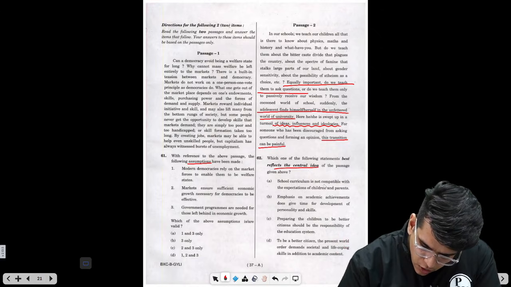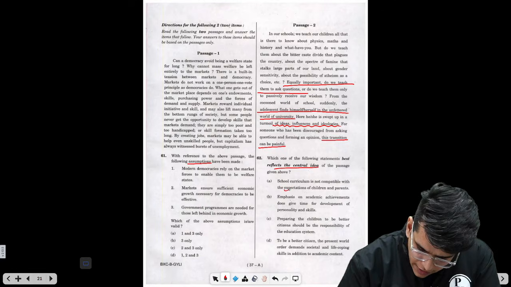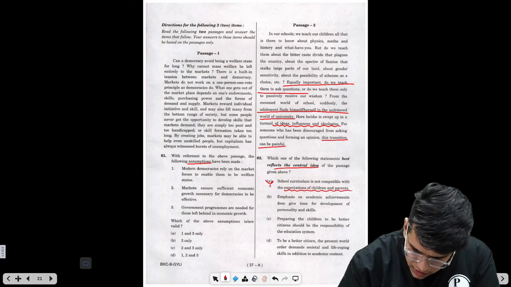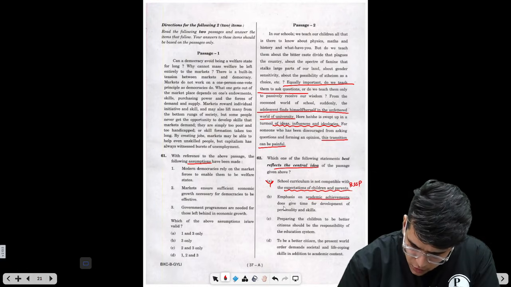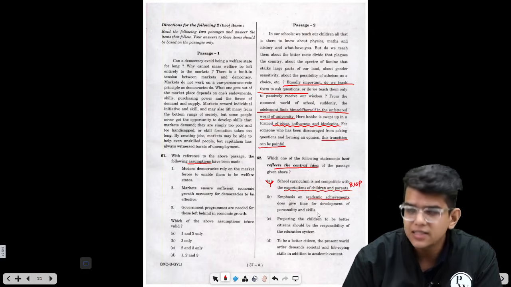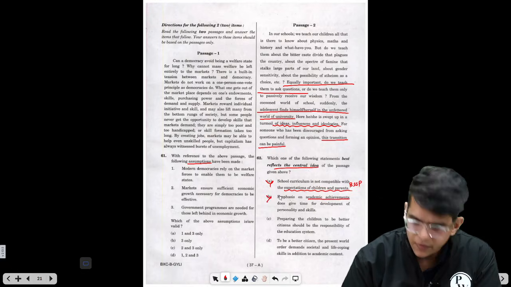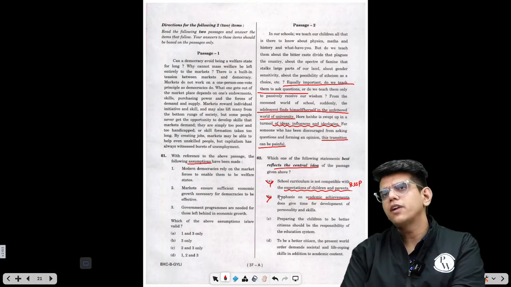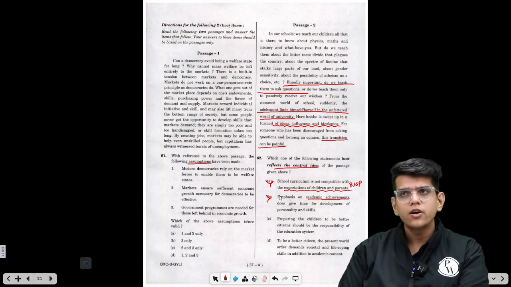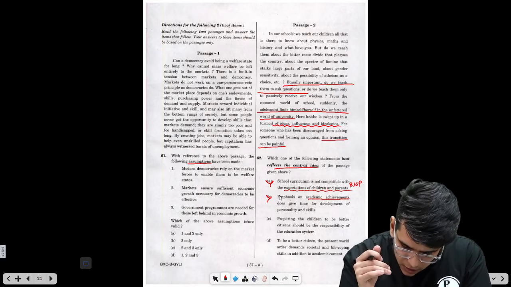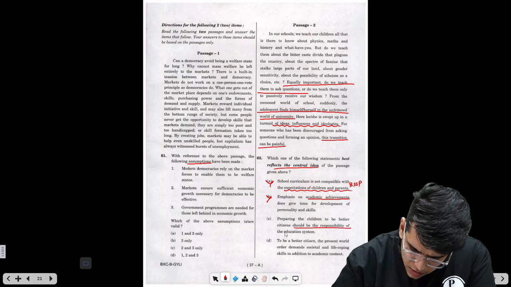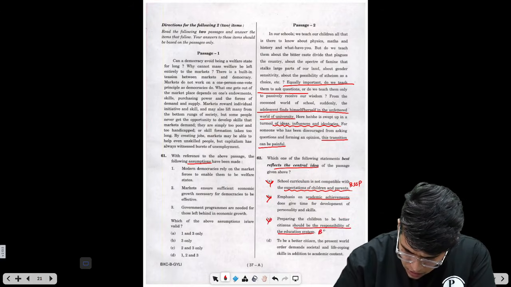School curriculum is not compatible with the expectations. Now, the expectations of children and parents are not discussed beyond the scope of the passage. Emphasis on academic achievement does not give time for development of personality and skills. This is not discussed, right? Okay, there is lack of time. The problem is there is no introduction of such topics which need to be there. Preparing the children to be better citizens should be the responsibility of the education system. The responsibility is not discussed beyond the scope of the passage.